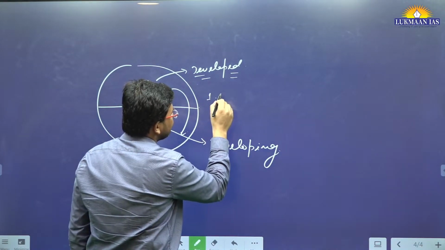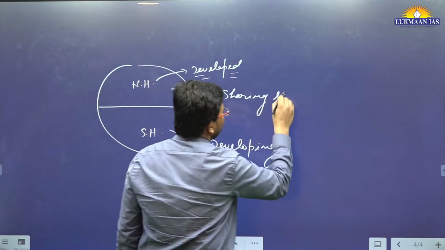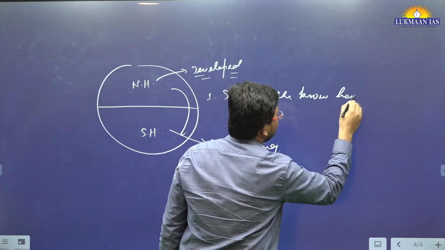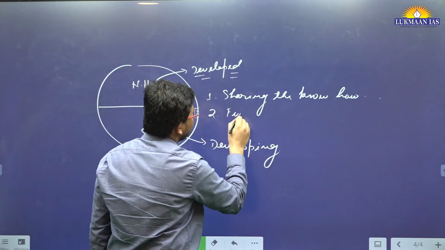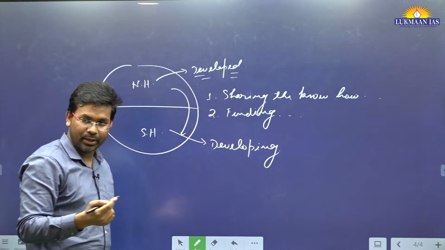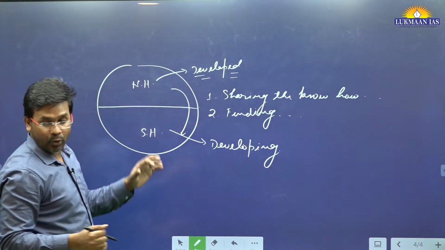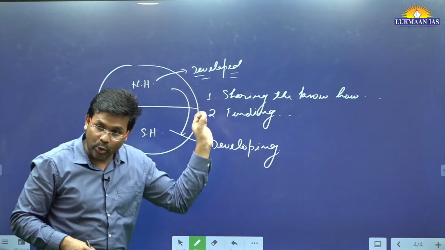One way is sharing the know-how, I mean how to go for alternative sources of energy. The second is funding. They can fund developmental projects in these countries to adopt alternate sources of energy.